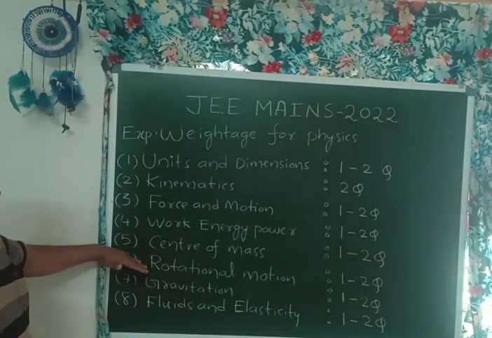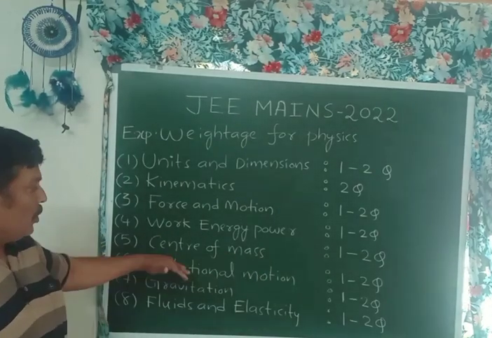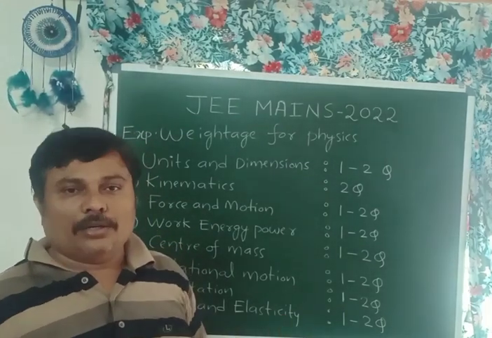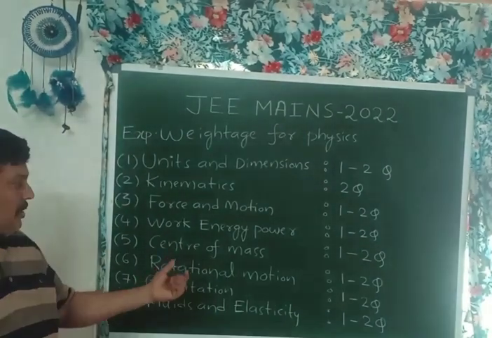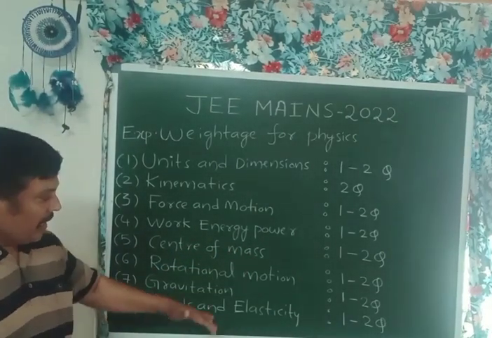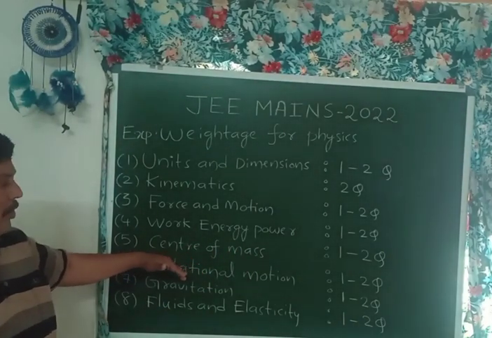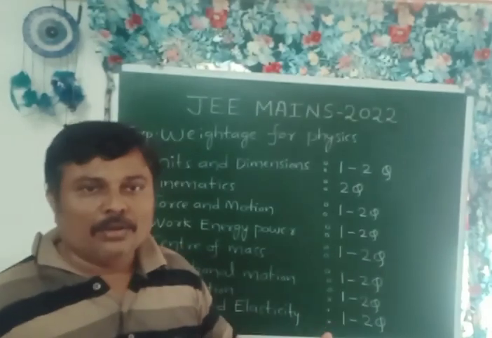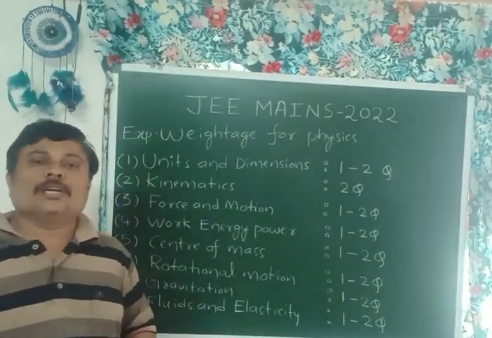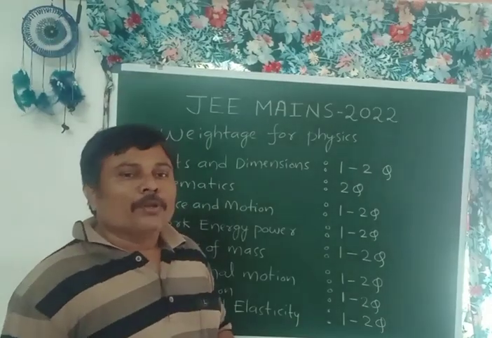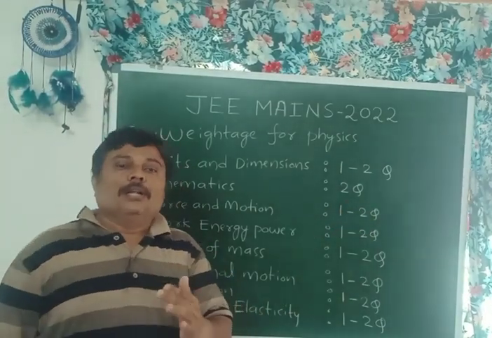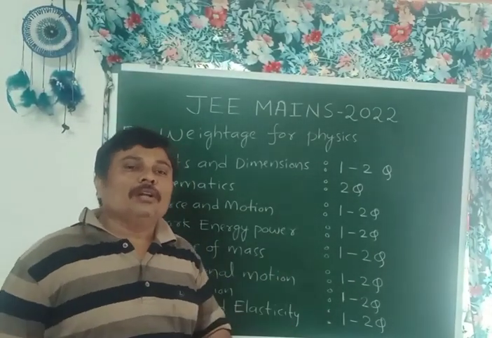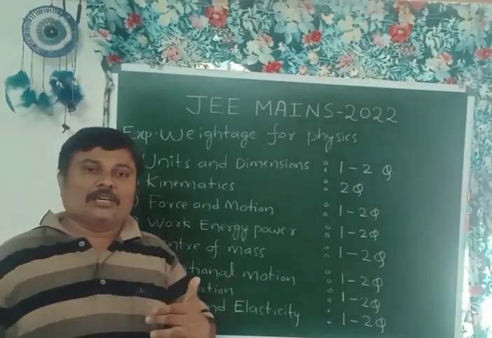So the next chapter is rotational motion. This is also related to center of mass. What is the name of the total chapter? System of particles and rotational motion, combined together, named as center of mass. Next, rotational motion, the second part of system of particles and rotational motion, maybe we are expecting one or two questions. Sometimes two questions are also possible, based on the basic concepts of rotational motion. Next, sometimes questions are asked from moment of inertia and radius of gyration, applications for different kinds of bodies.